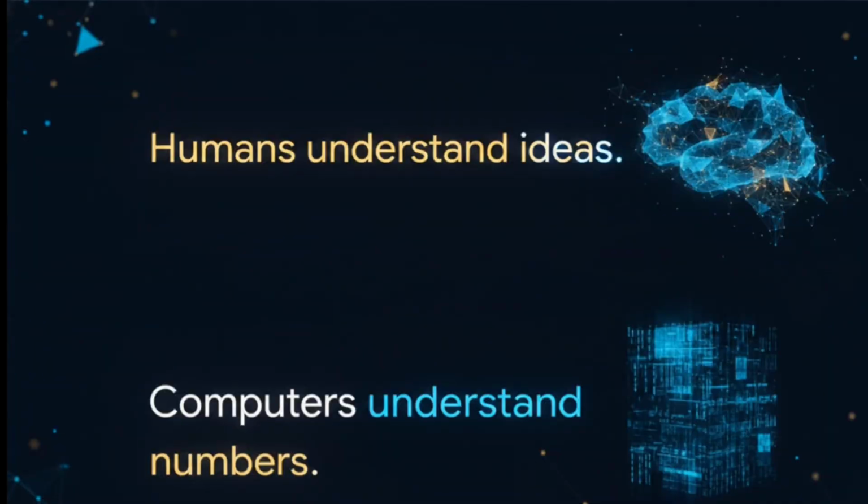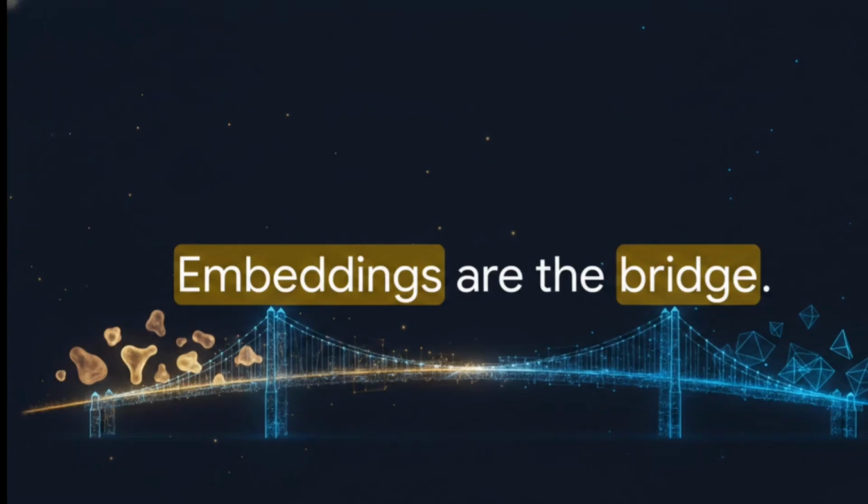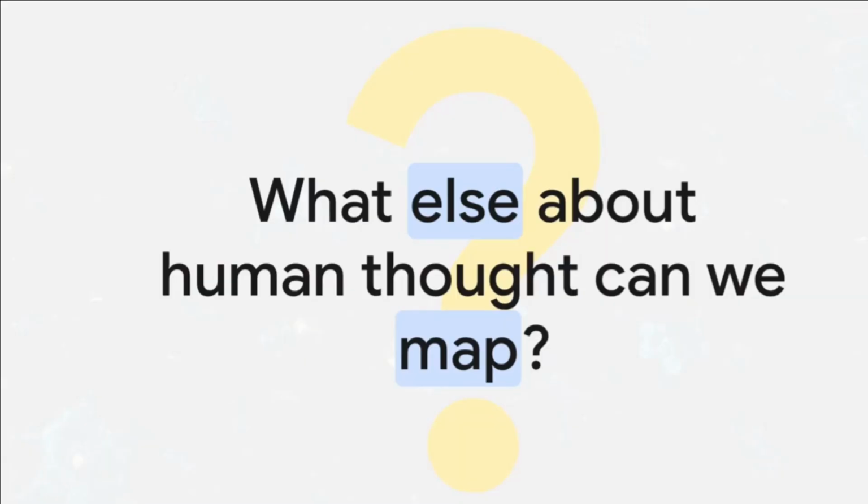Bringing this all together, we humans communicate through language and concepts. We inherently understand ideas. Computers, well, they only understand numbers. Embeddings are the ultimate bridge between those two worlds. They transform our human meaning into cold, hard mathematics. It's why modern AI systems can search, recommend, and reason in ways that feel surprisingly human. Which leaves us with a pretty fascinating thing to consider. If AI's incredible ability to seemingly understand us is fundamentally just high-dimensional geometry, what else about human thought can we map?